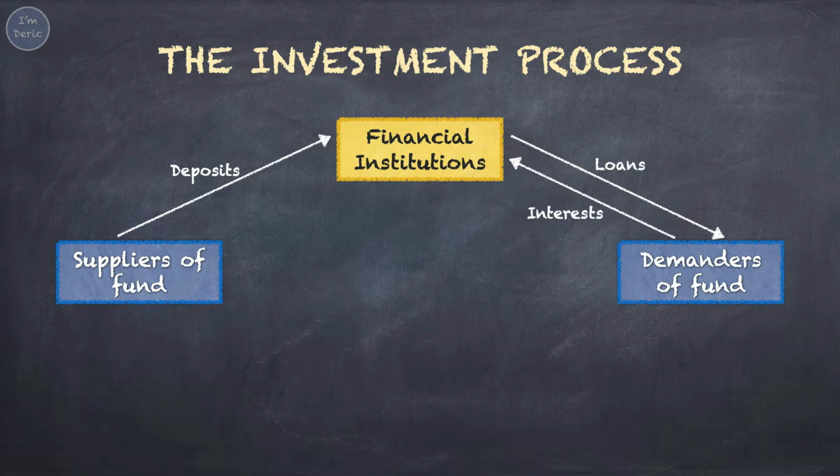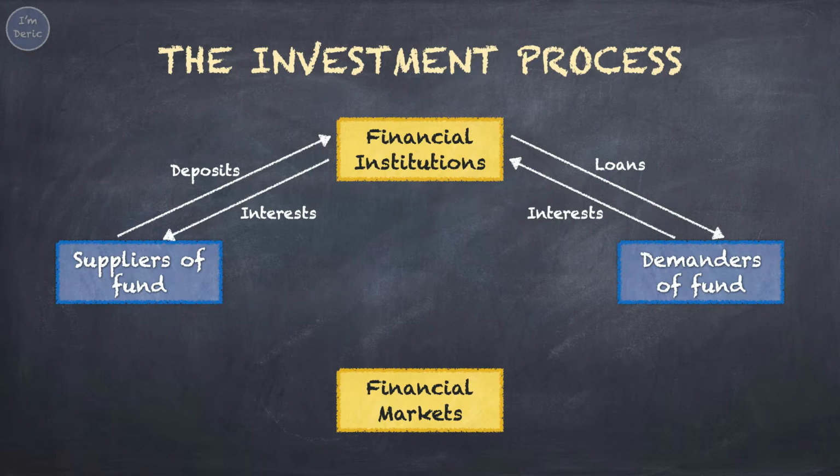For such borrowing, demanders of funds will pay back interest to the financial institutions. The financial institutions will then pay interest to the suppliers of funds. That's why, when you save money in the bank's deposit account, you will receive interest. That is from the demanders of funds.